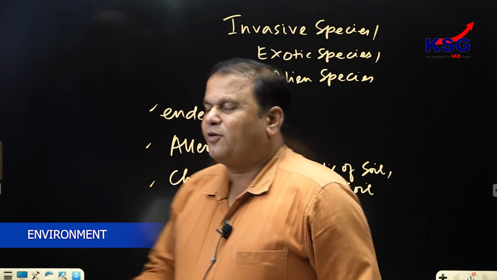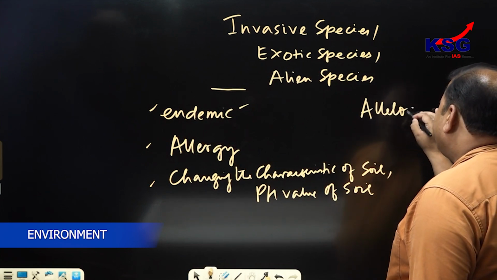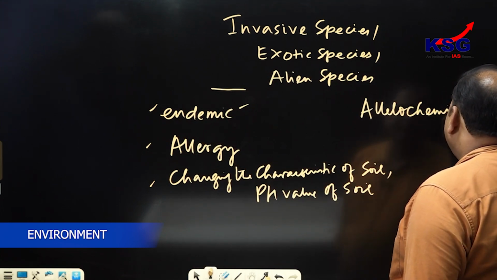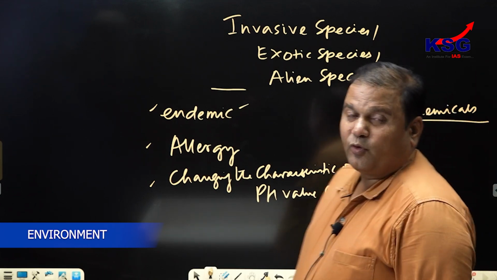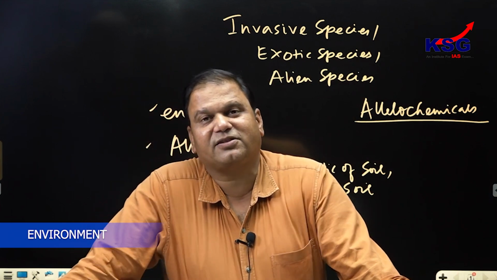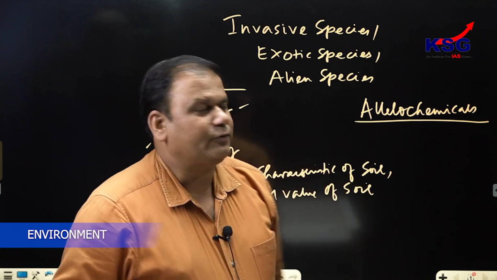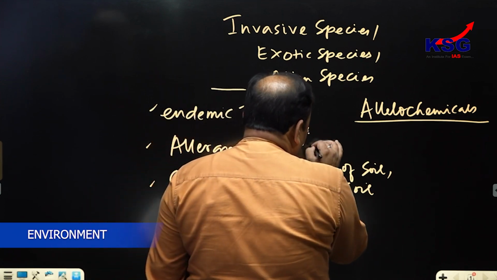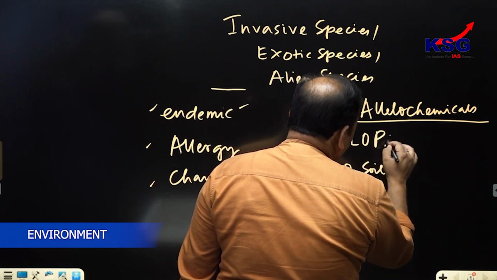These chemicals are called allelochemicals. These chemicals impede the growth of other plants, and this phenomenon is called the allelopathic effect. So the keyword is allelopathic effect.